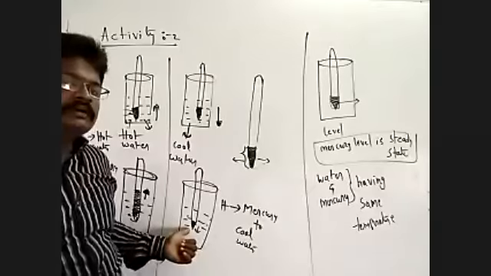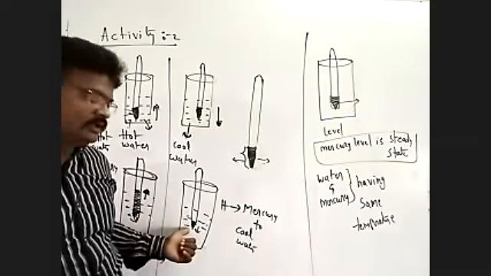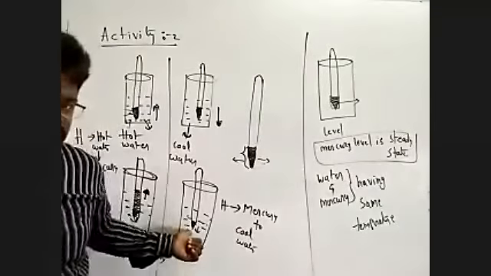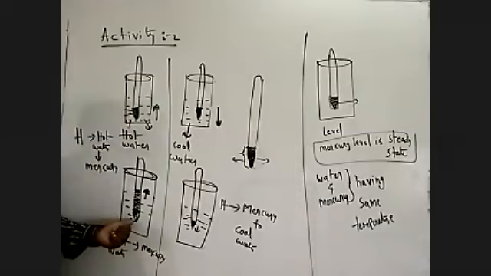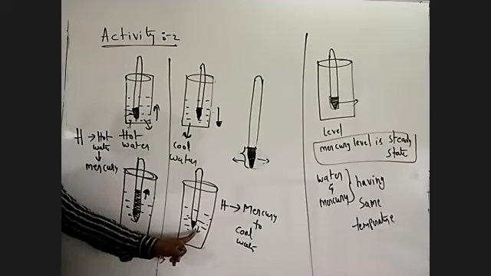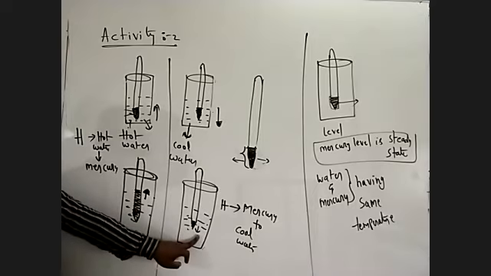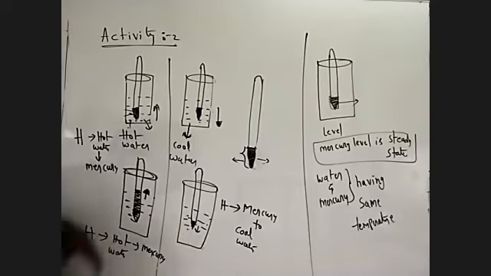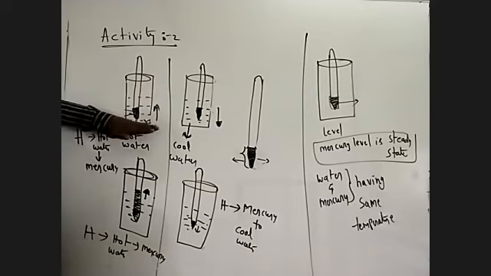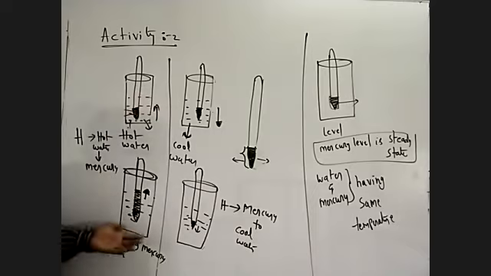This is the mercury level. The mercury level increases from the initial value. In this condition, the mercury level slows down from the initial value. What is the reason? This is a hot body, this is a cool body. Heat flows from the hot body to the cool body.